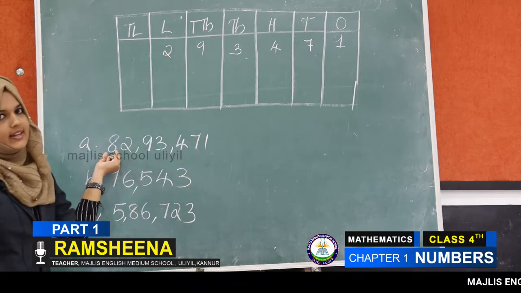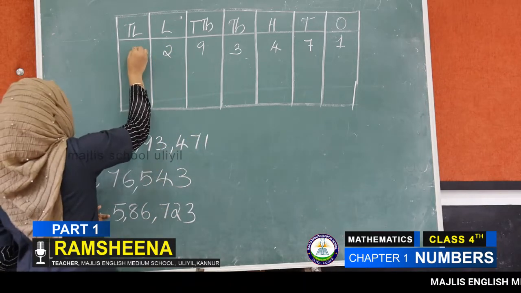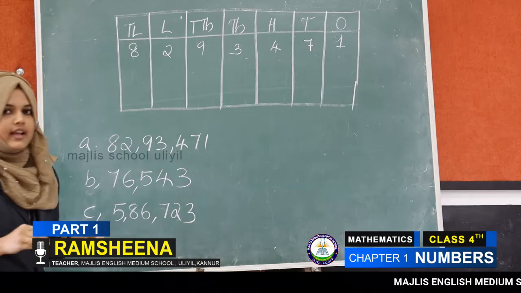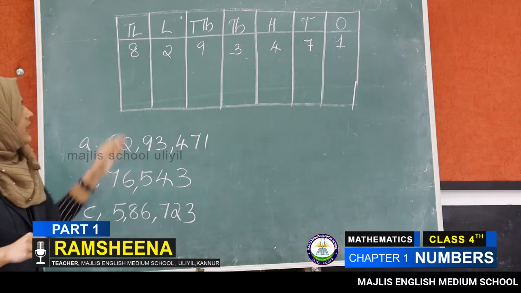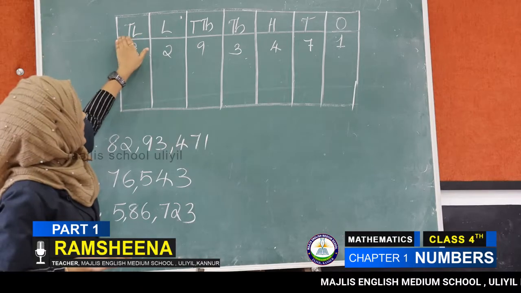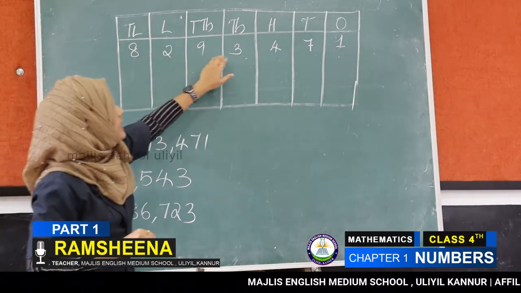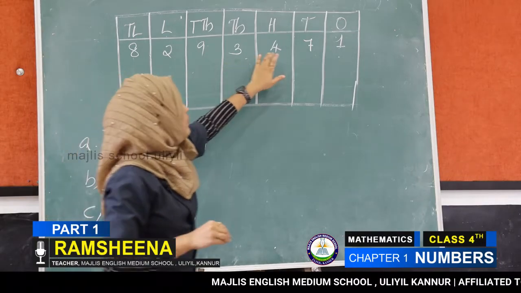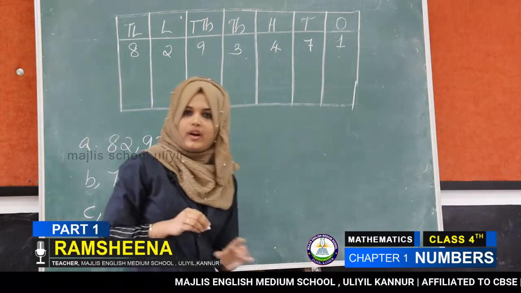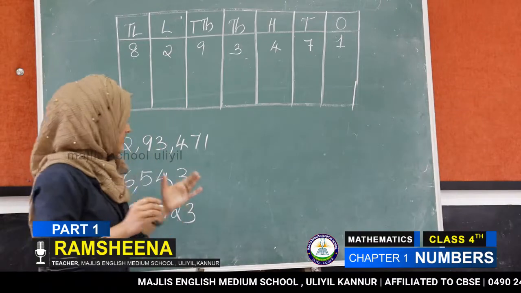Last one, 8 in 10 lakh place. Okay. Then how to read this number? 82 lakh 93,471.